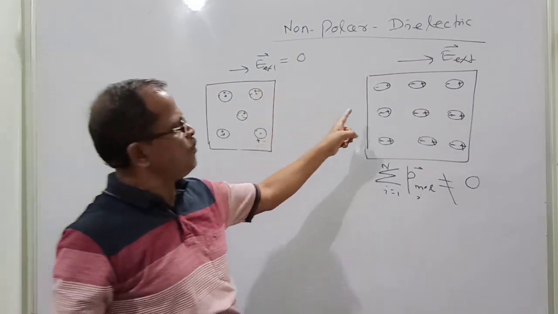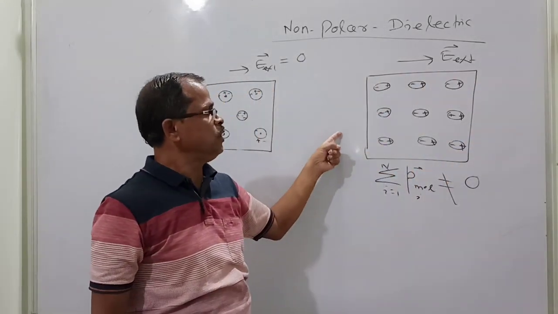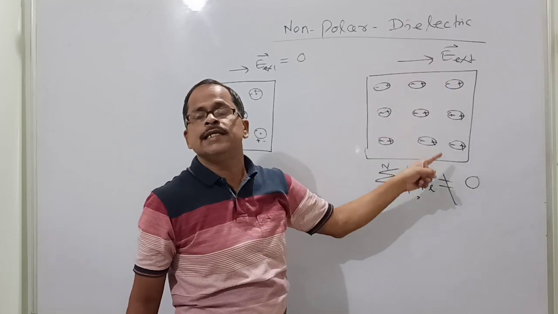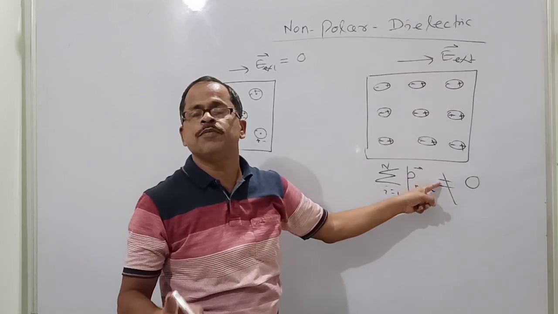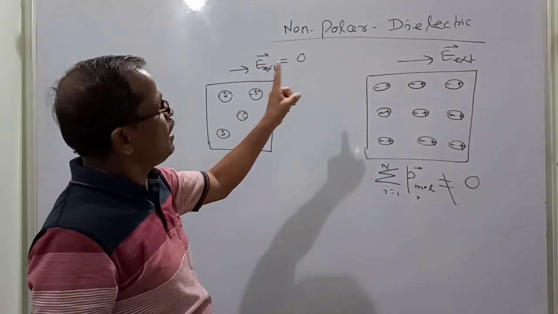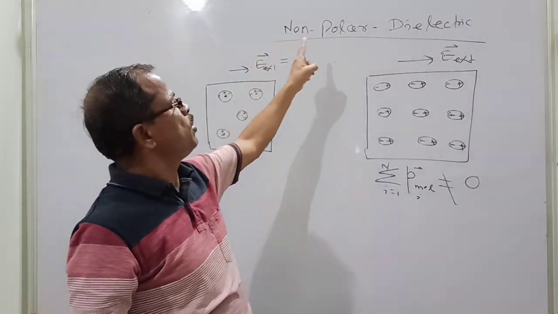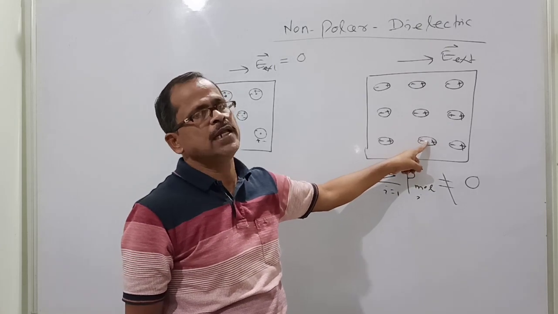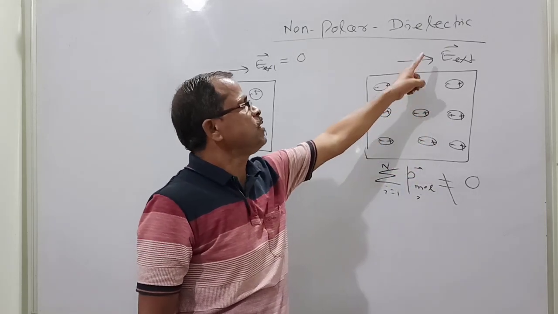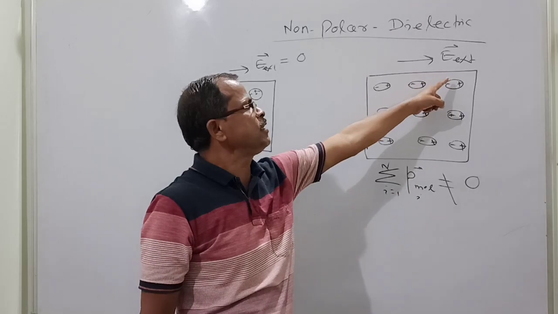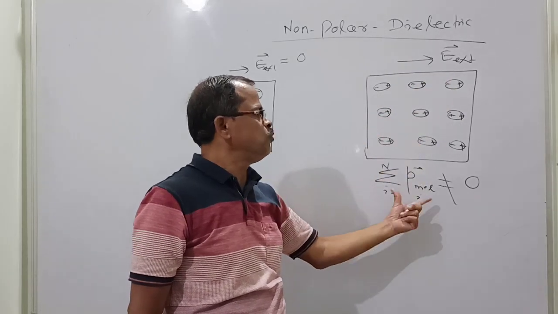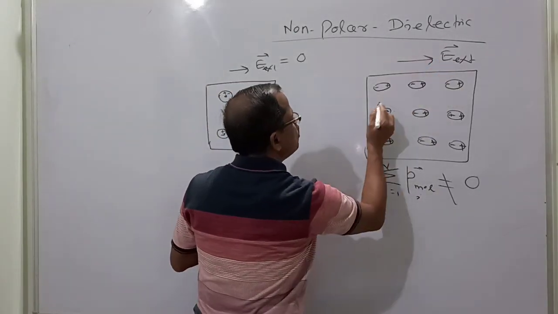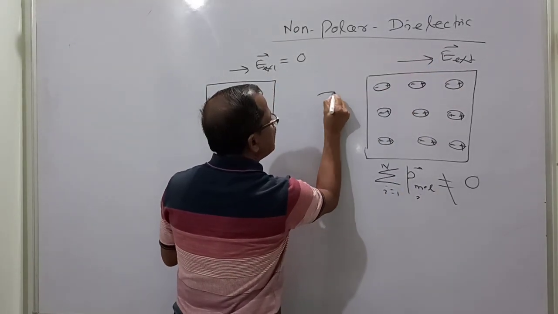The net dipole moment of this domain will increase if the external electric field increases, and it is independent of temperature. Very important: for a polar substance, it depends on temperature. For non-polar, it is independent of temperature. Temperature may be more or less, it is independent of temperature. But when an external electric field is applied, the more the field, the more the net dipole moment of the system. Why is it more? Because when the external electric field is more, the dipole will be elongated more.